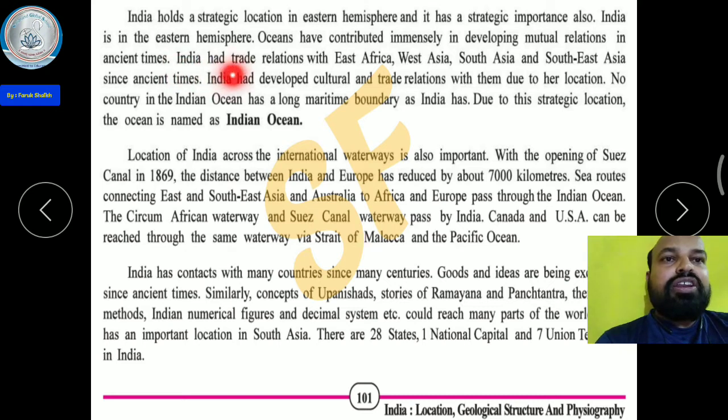India had trade relations with East Africa, West Asia, South Asia, and Southeast Asia since ancient times. India developed cultural and trade relations with them due to her location.